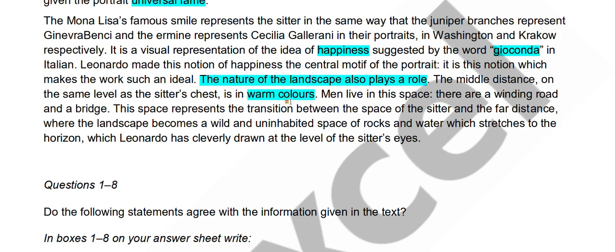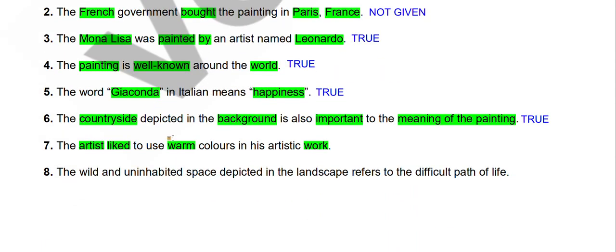So we don't know whether the artist preferred to use warm colors in his other works, or it is only used in this work. So we just know from this piece of information that the color used in this painting for this particular scene is warm. But as far as his preferences go, we have no idea about that, so we will say not given.